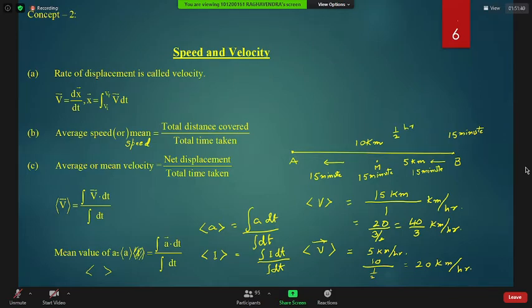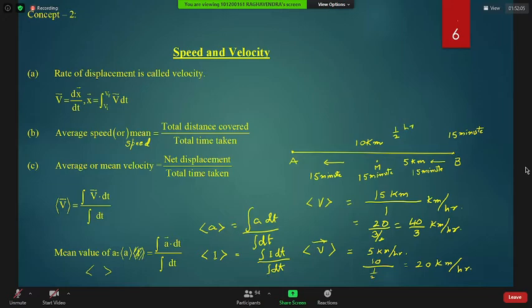But when you are considering the mean value of power in projectile motion, there your time limit will be 0 to the time period. Time period in projectile motion is 2u sine theta naught by g. So limits of integration will change according to the problem, but the mean value formula is standard.